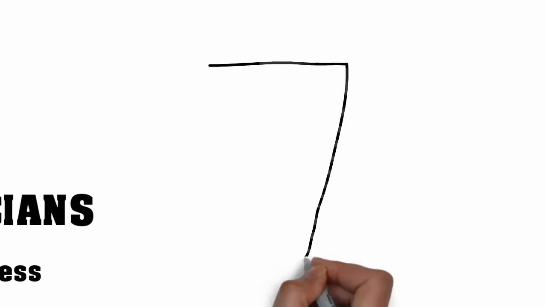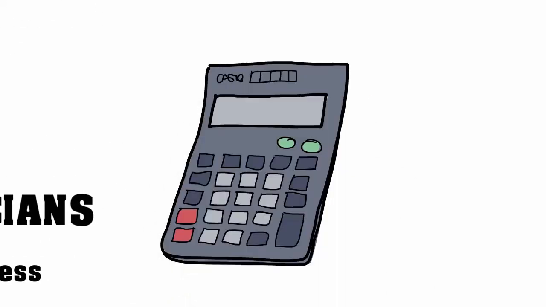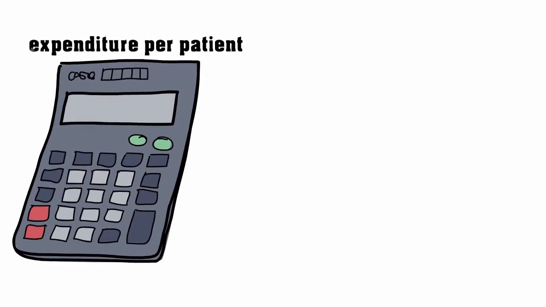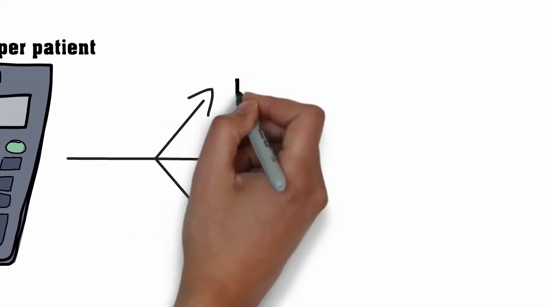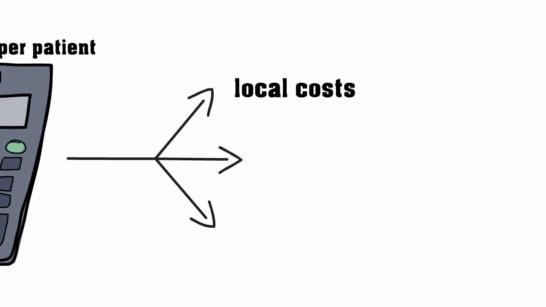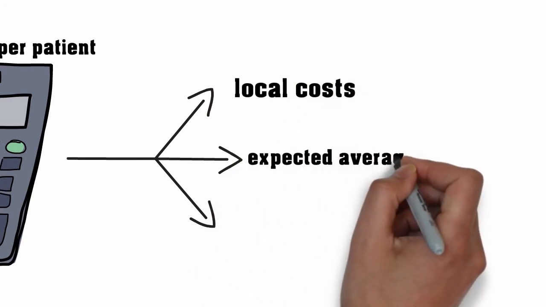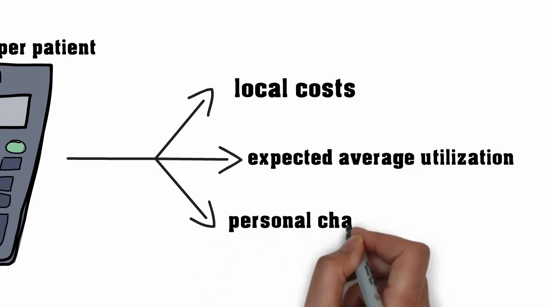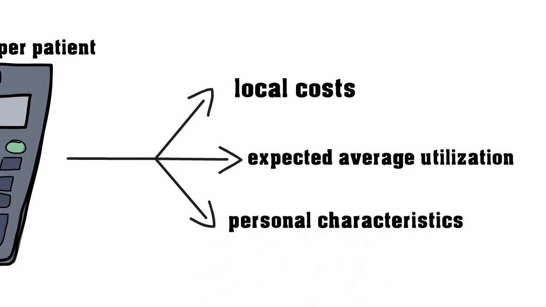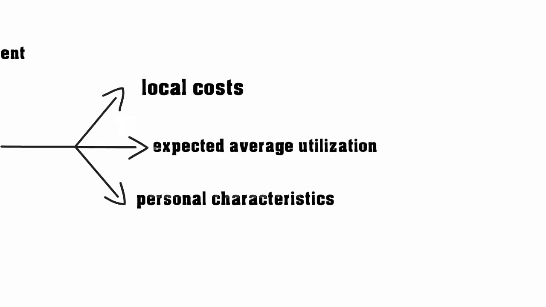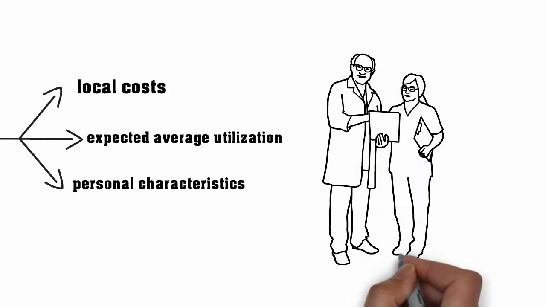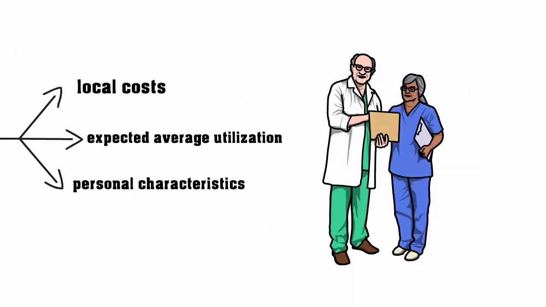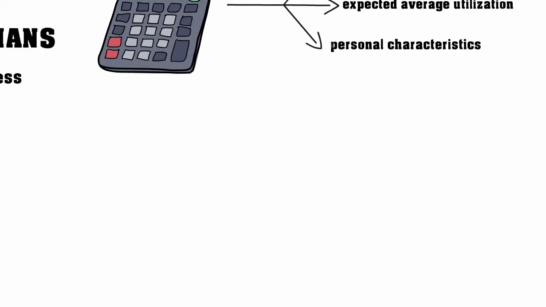wellness. The important thing is that the insurance company can understand well how much it is going to pay for a patient. The amount of payment is decided before the coming year based on the local cost and expected average utilization of services by a patient, as well as some personal characteristics of the patient like age and medical history. Thus, the amount of payment should cover the patient's need for the treatment in a given time frame.